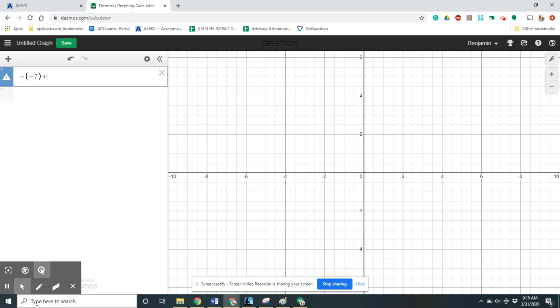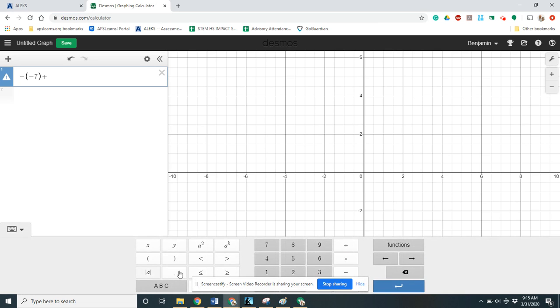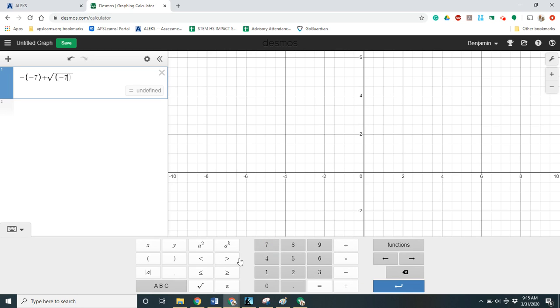Then square root of negative 7 squared minus 4 times 1 times 12.